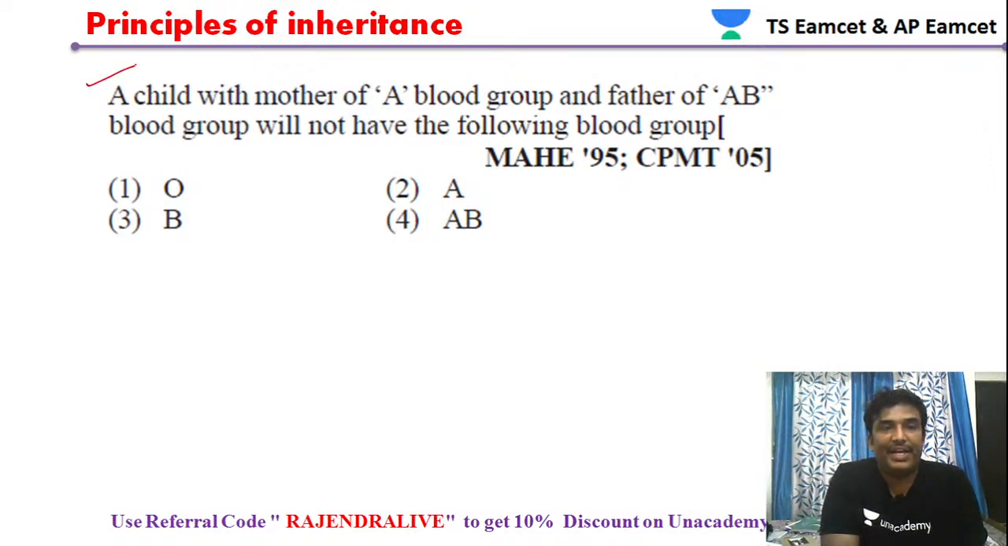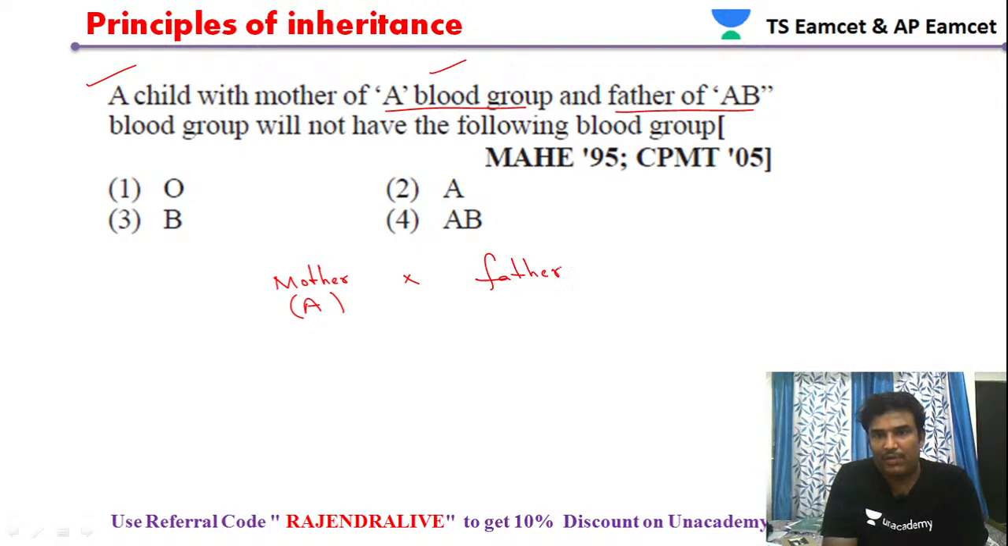Next, a child with a mother of A blood group and a father of AB blood group will not have the following blood group. The mother has blood group A and the father has blood group AB. We are told which blood group will not be present.